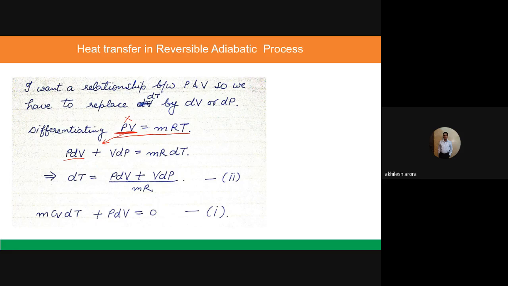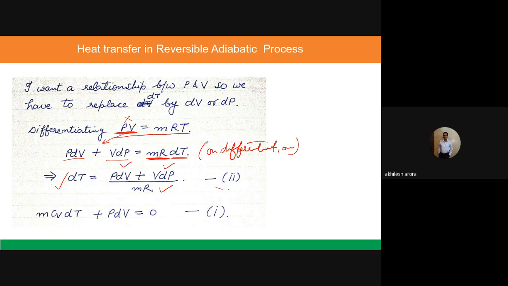So PdV plus VdP is equal to mR dT, because mR is constant. On differentiation, you will get this particular value. So I can calculate the value of dT from here, which comes out to be PdV plus VdP divided by mR.